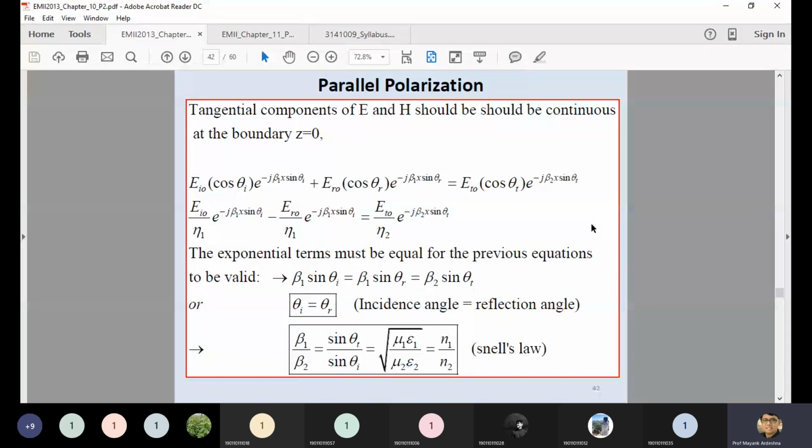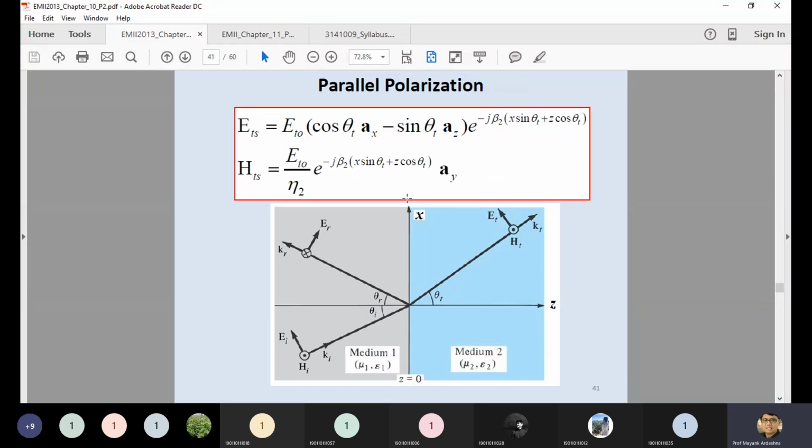Now, based on this equation, you can easily identify the medium 1 electric field and the medium 2 electric field, because you can easily identify them from this figure. The sky blue color is only the transmitted electric field, and the gray color is ER as well as EI, where EI is your incident wave and ER is the reflected wave. So we just combine these two electric fields for medium 1 equal to medium 2.